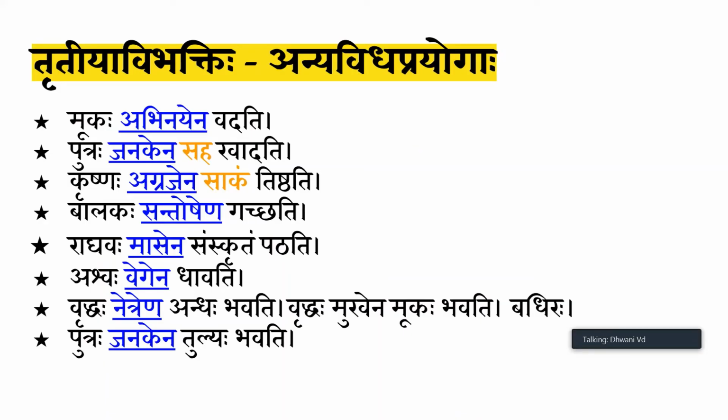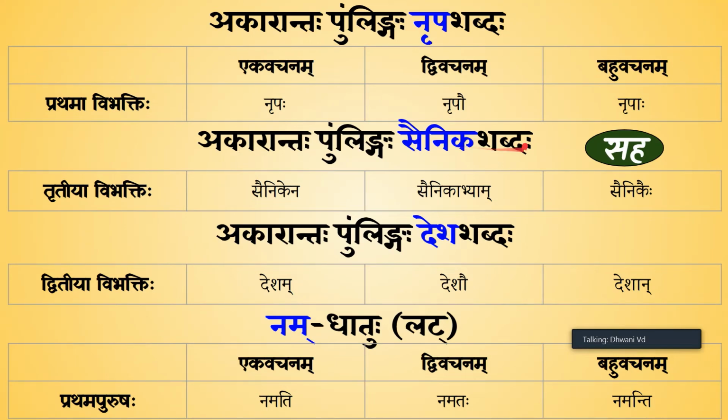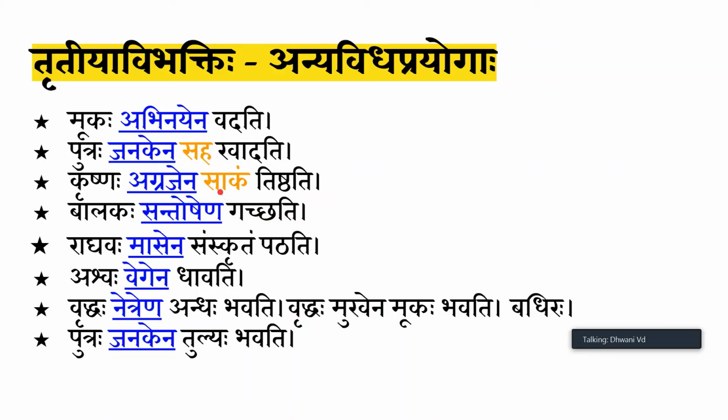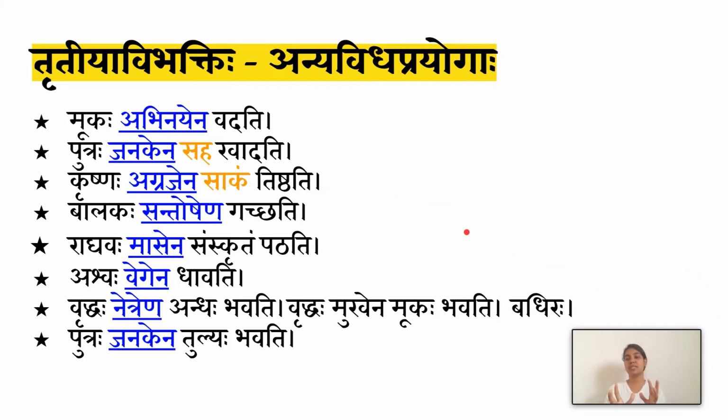What are the other ways in which Tritiya Vibhakti can be used? Tritiya Vibhakti, in the sense that we have seen now, is along with. So instead of saha, we have other words like sakam, satram, samam, and so on. So there are other words that mean the same thing, like saha, sardham, satram, sakam, samam. In all of those cases, we would use Tritiya Vibhakti to mean along with.